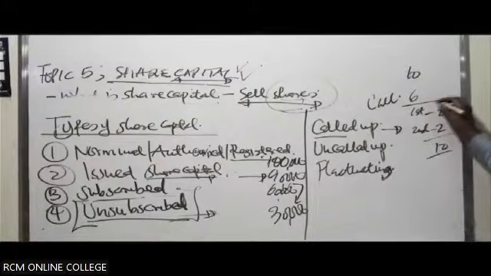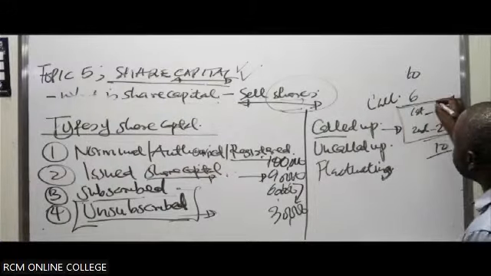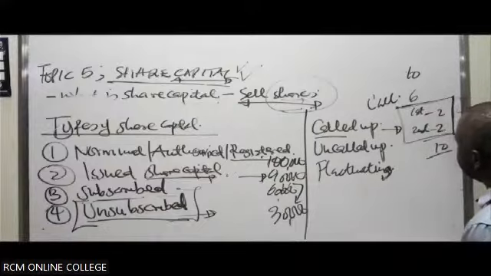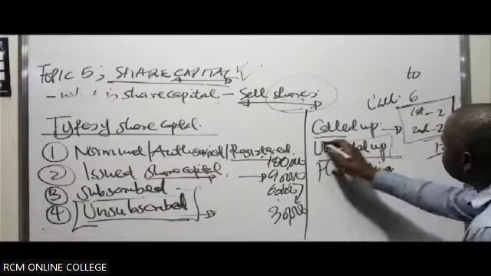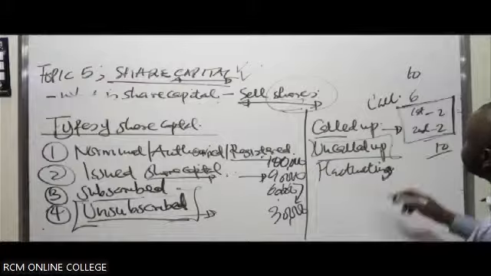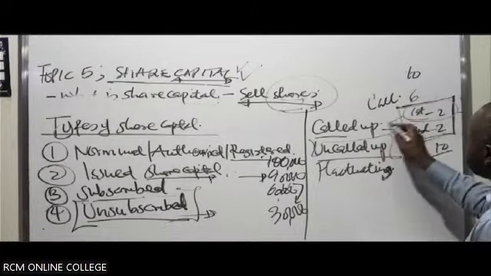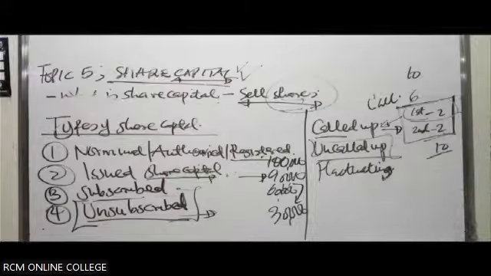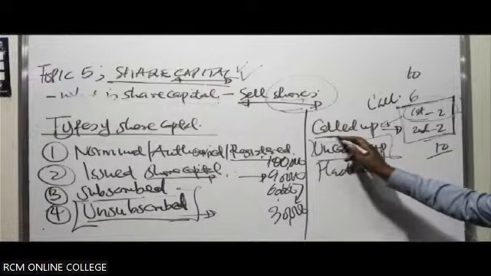So this part, they're yet to make up. Let's assume they're yet to make up. It will be known as the uncalled up. But eventually, once they make the call, it becomes what they call called up. The part of the share capital which the company has made a notice or a request to the shareholders to pay any outstanding amount. It will be the called up.